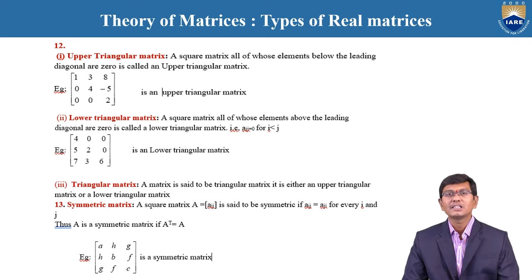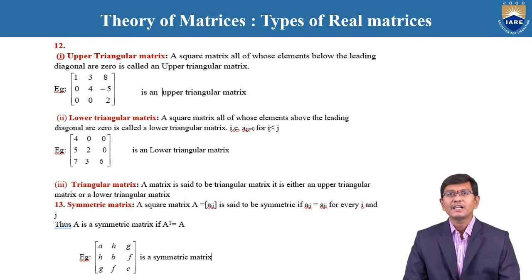The lower triangular matrix is similar to the definition of the upper triangular matrix: the given matrix must be a square matrix. Second condition, the elements above the diagonal are 0. Such a matrix is called a lower triangular matrix. And the third one, the upper triangular matrix and the lower triangular matrix together are called a triangular matrix. The definition of a triangular matrix is that a matrix is said to be triangular if it is either an upper triangular matrix or a lower triangular matrix.